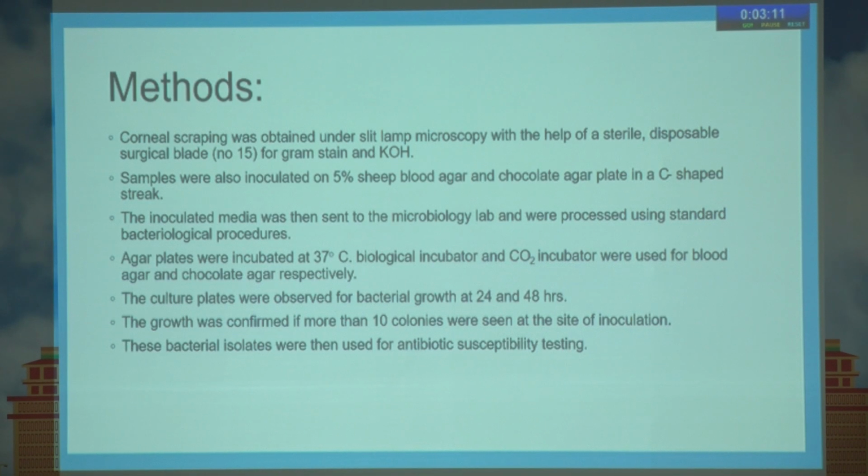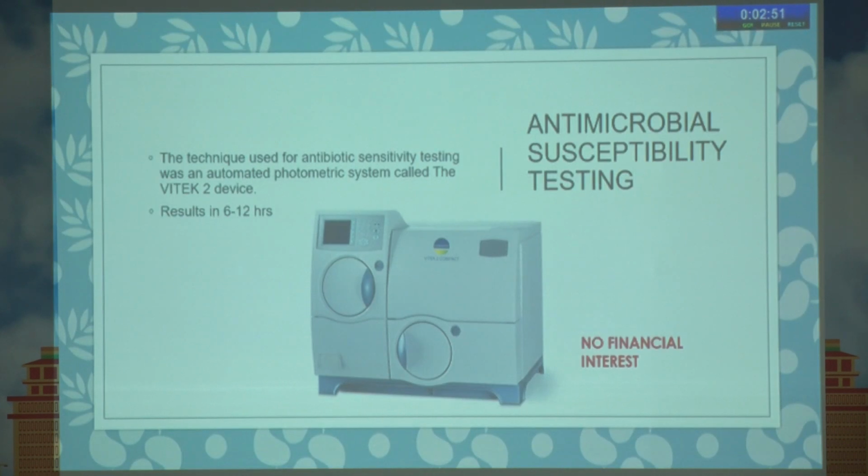The corneal scrapings were taken with a surgical blade number 15 and inoculated onto blood agar and chocolate agar, along with Gram, Giemsa, and KOH stains. It was sent to the microbiology lab, where it was incubated at 37 degrees, and later when the culture plates had almost 10 colonies, they were tested for antibiotic sensitivity. The other thing different that we did at our center was we used the Vitek technique, which could give results of the antibiotic sensitivity pattern in 6 to 12 hours.